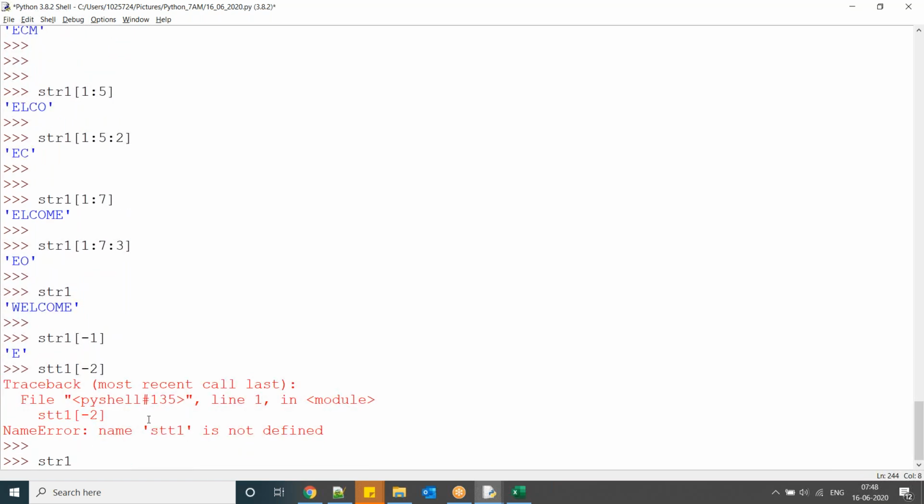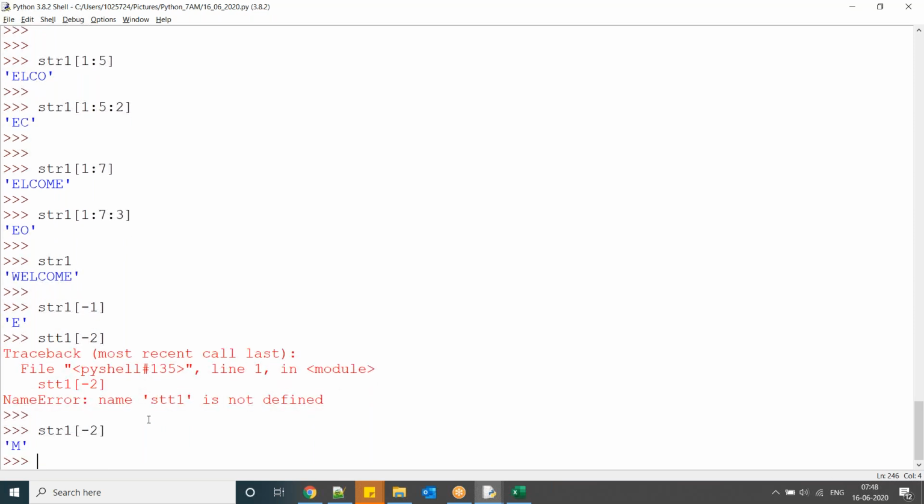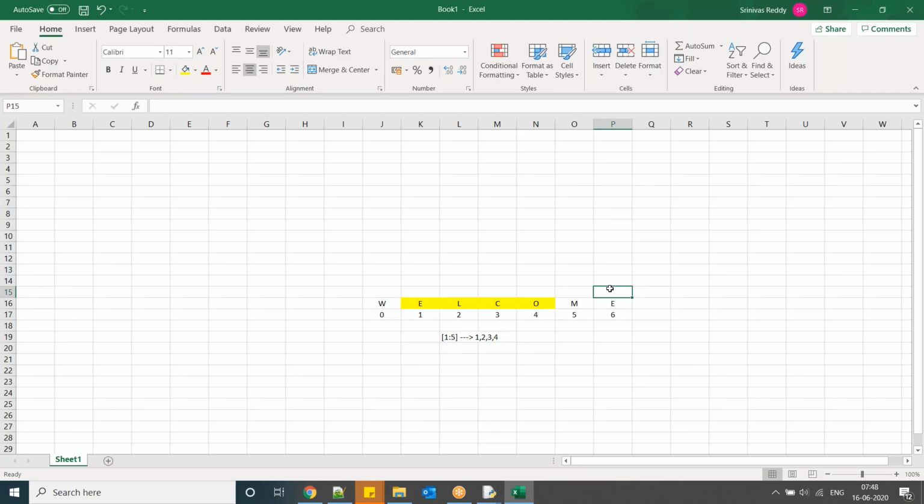So here in Python we have a negative index also: -1, -2, -3, -4, -6, -7. Negative index also.